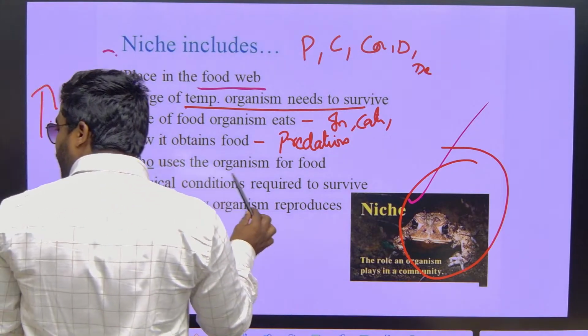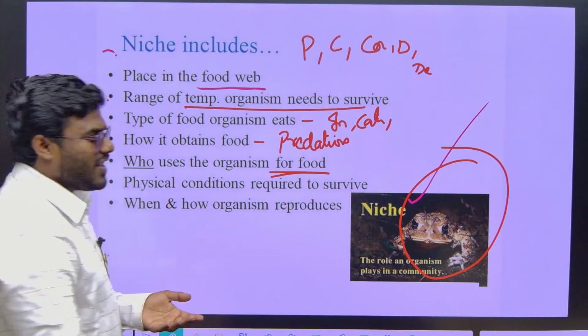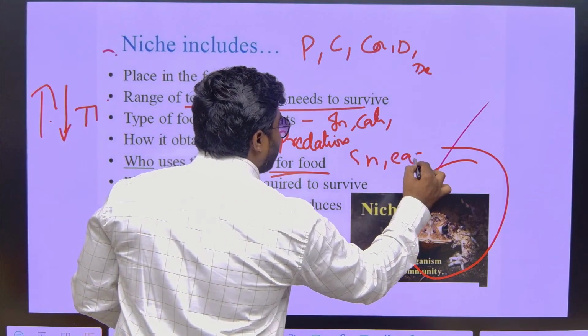Who uses the organism for food? Means a frog is eaten by whom? Generally, a frog is eaten by a snake or an eagle.